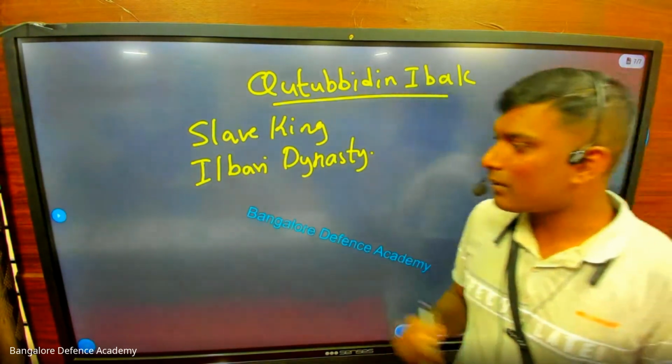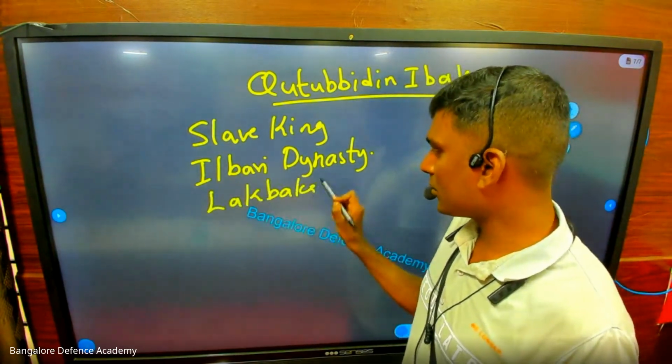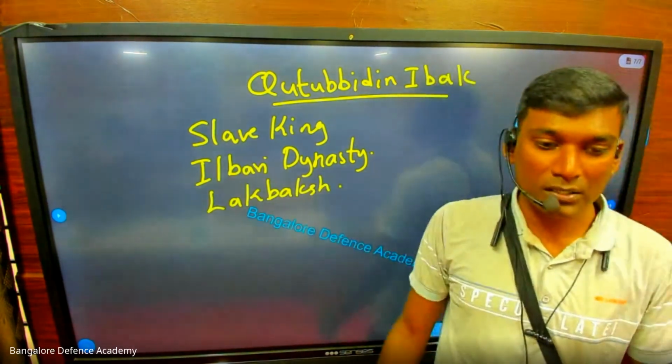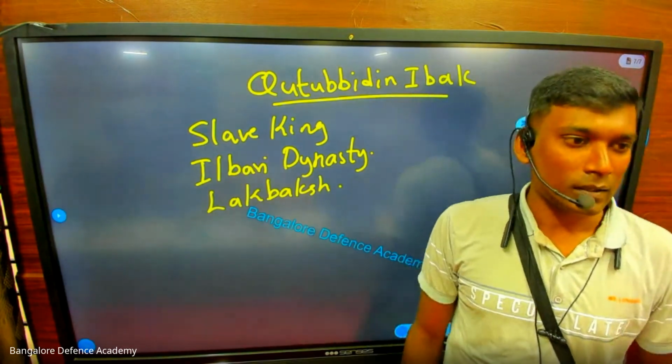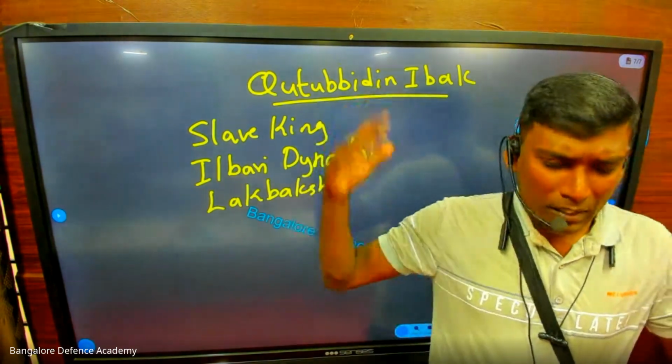Now Kutubuddin's favorite name is Lakbaksh. What is his favorite name? Lakbaksh. Lak means lakhs. Baksh means bakshis. Bakshis means what? Gift. So what happens? He becomes the king.